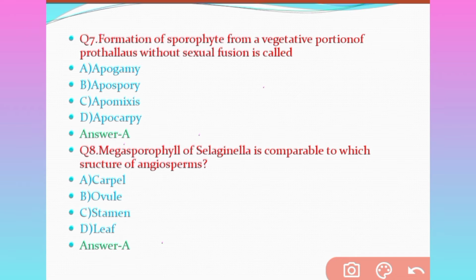Question number 8. Megasporophyll of Selaginella is comparable to which structure of angiosperms? Option A carpel, option B ovule, option C stamen, option D leaf. Which will be the correct answer? The correct answer will be option A, carpel.